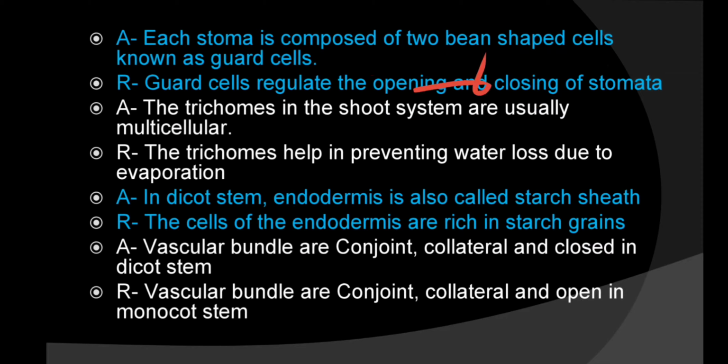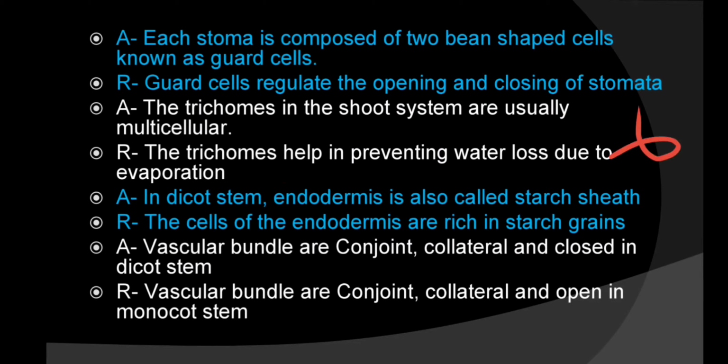Then, trichomes in the shoot system are usually multicellular. Trichomes are hairs on the stem. They are multicellular, right? They are made up of many cells. This is true. And the reason, that trichomes help in preventing water loss due to evaporation, is also true. Now, is the reason the correct explanation of the assertion? Does it mean trichomes are multicellular because they help in preventing water loss? No, it's not like that. So answer B is correct.